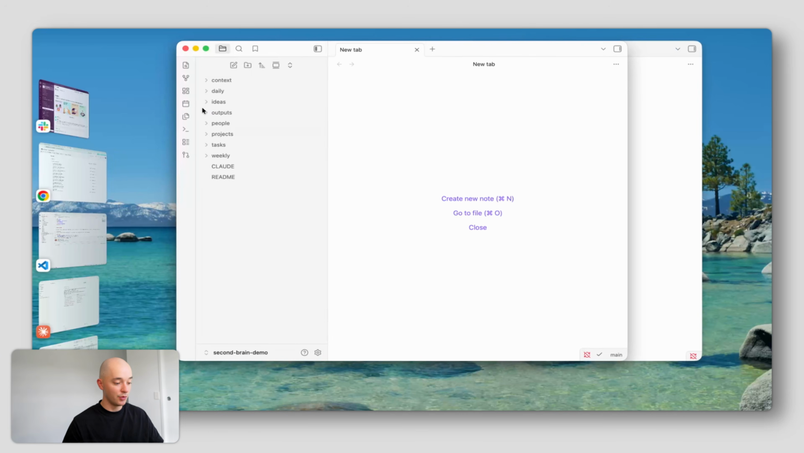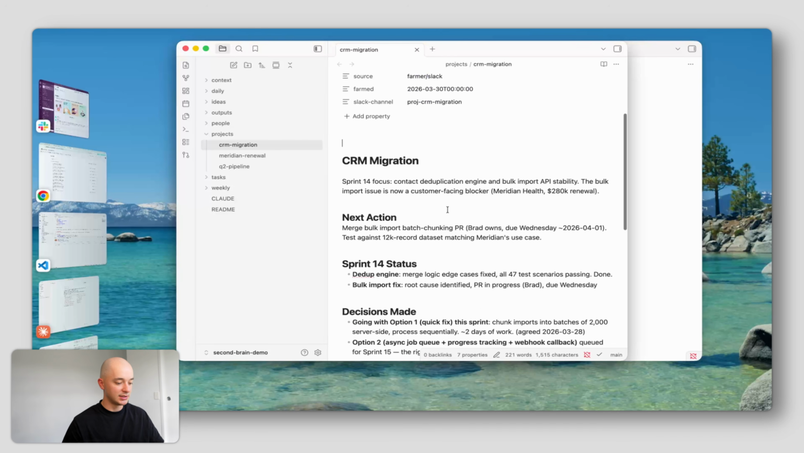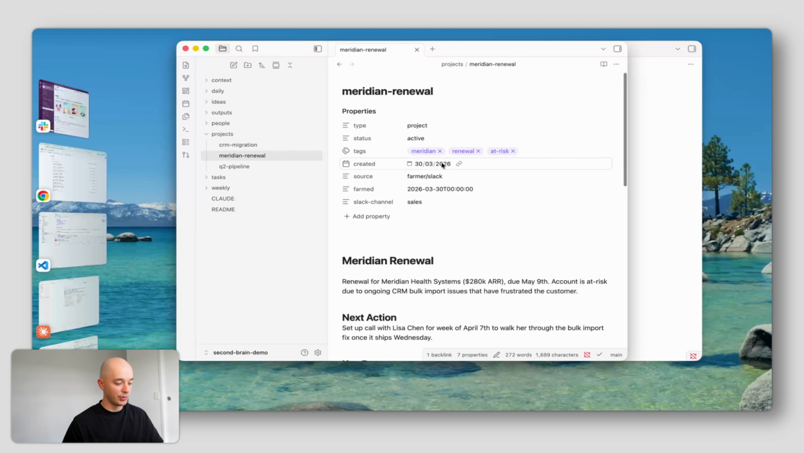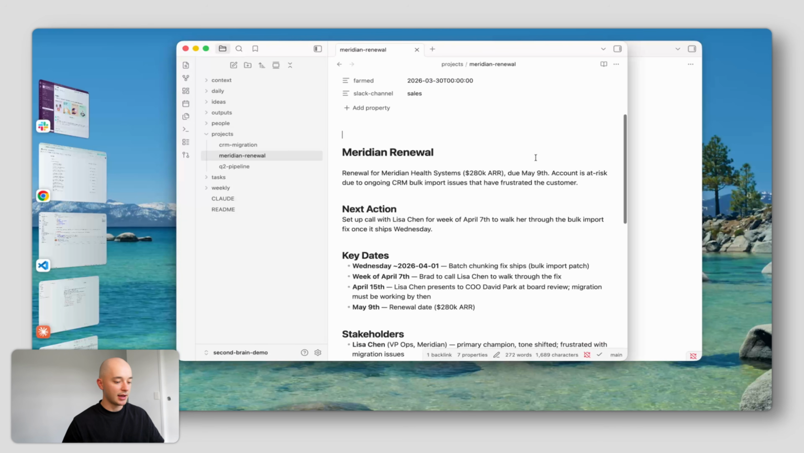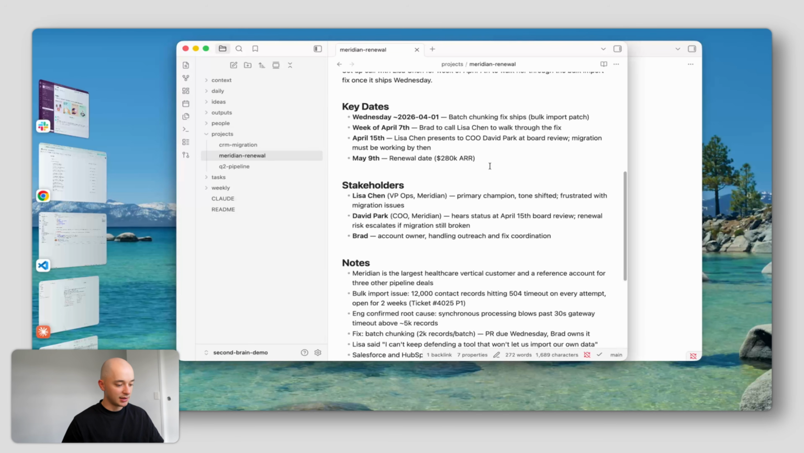And then when I actually open up Obsidian, I can see that they're all here as well. So I can see the CRM migration here, what's going on with the Meridian renewal. That's 280K ARR, it's due May 9th, and the account is at risk due to some ongoing CRM bulk import issues that have frustrated the customer. It says that our key contact is Lisa Chen, and the next action is to walk her through on April 7th. So we have only a couple of stakeholders at the moment: Lisa Chen, who's the VP of Ops at Meridian, and then David Park, who's the COO.